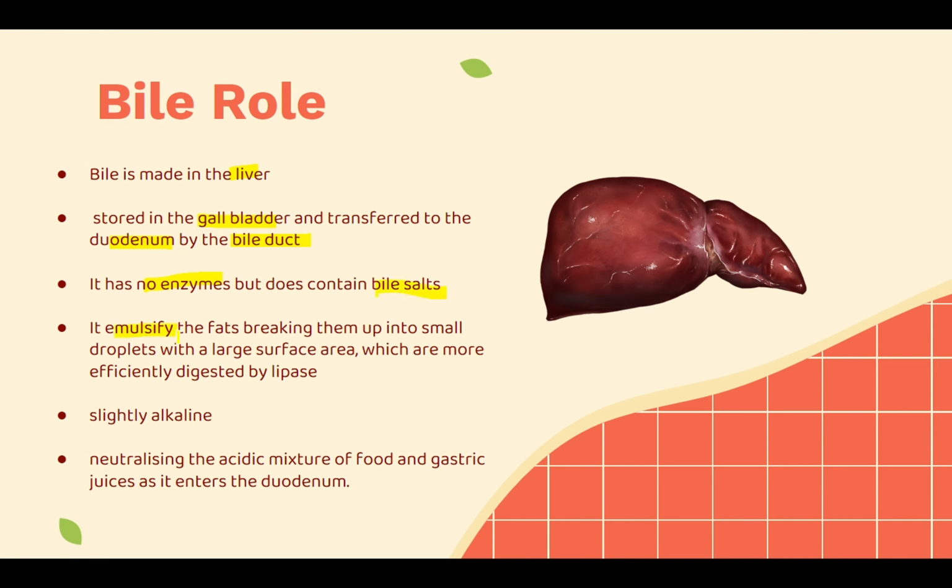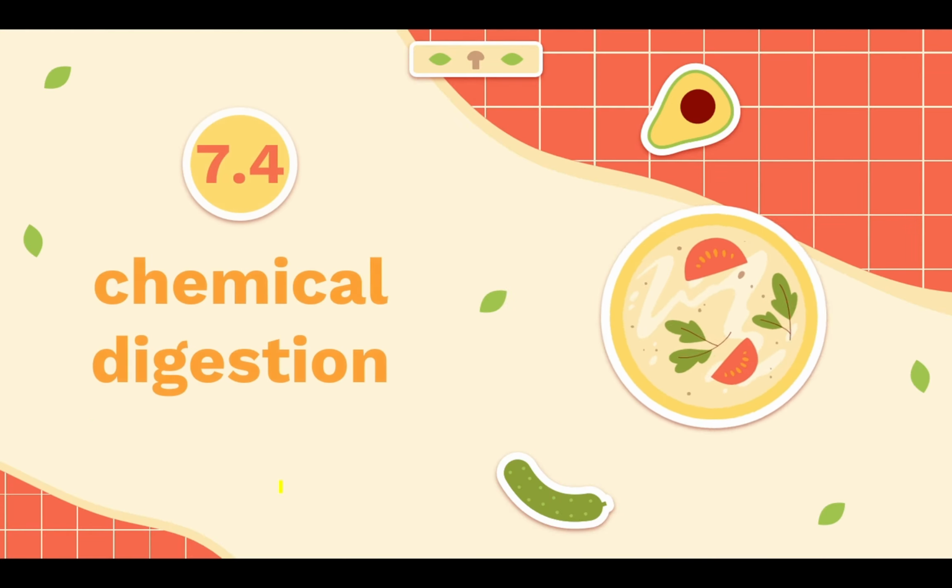It emulsifies fats, breaking them up into small droplets with a large surface area to be efficiently digested by lipase. It is slightly alkali, neutralizing the acid mixture of food that is coming from your stomach in the gastric juice that is entering your duodenum.